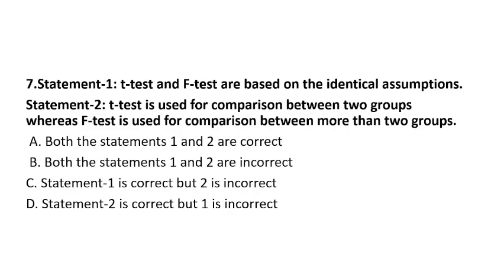Question number 7. Statement 1: T-test and F-test are based on identical assumptions. Statement 2: The T-test is used for comparison between two groups, whereas F-test is used for comparison between more than two groups. Both statements 1 and 2 are correct. Both statements 1 and 2 are incorrect. Statement 1 is correct but statement 2 is incorrect, and statement 2 is correct but statement 1 is incorrect. I hope you got the answer.